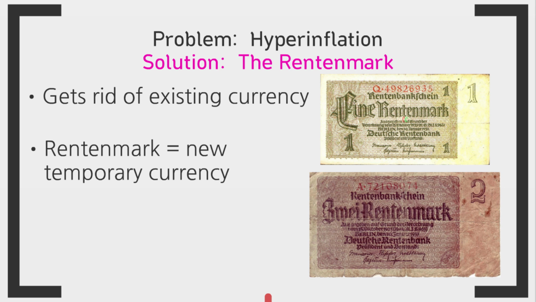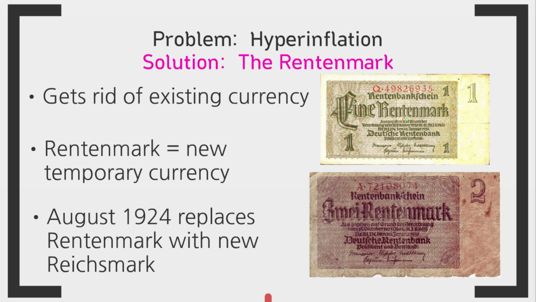And then, by August 1924, he replaced the Rentenmark with the Reichsmark, which was the new permanent currency of Germany, and the newly created Reichsbank controlled it. Confidence in this new currency increased, and this was very good for the country's economy.